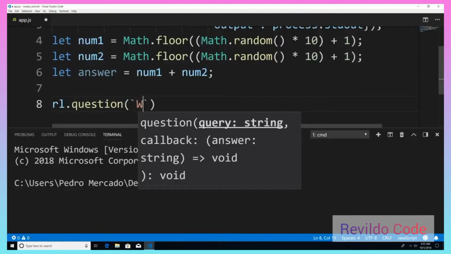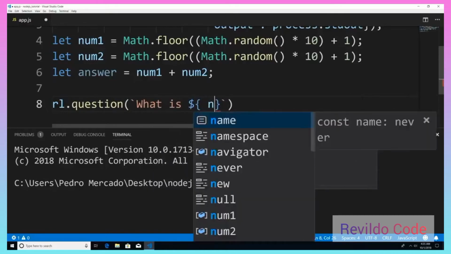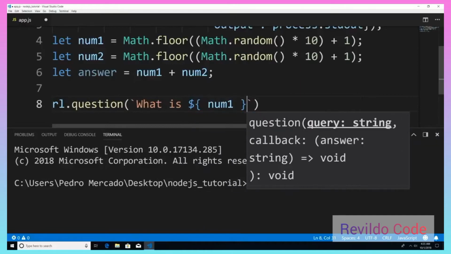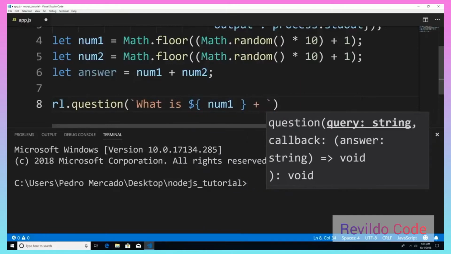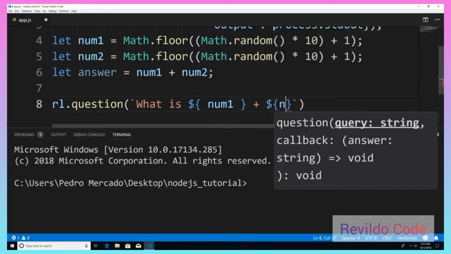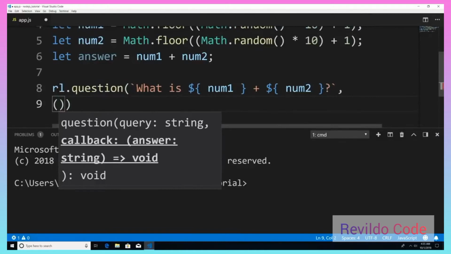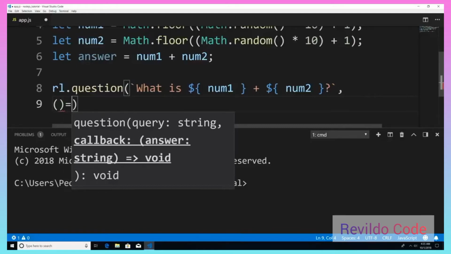So I'm just going to say backtick, what is num1 plus num2? Question mark. And I'm just going to hit enter here because I want you guys to see this on one line. And we're going to include our callback.